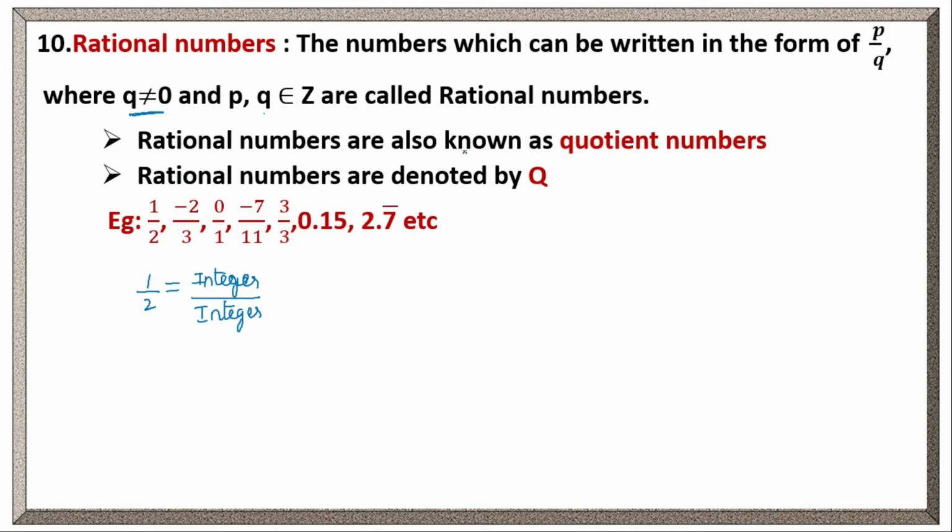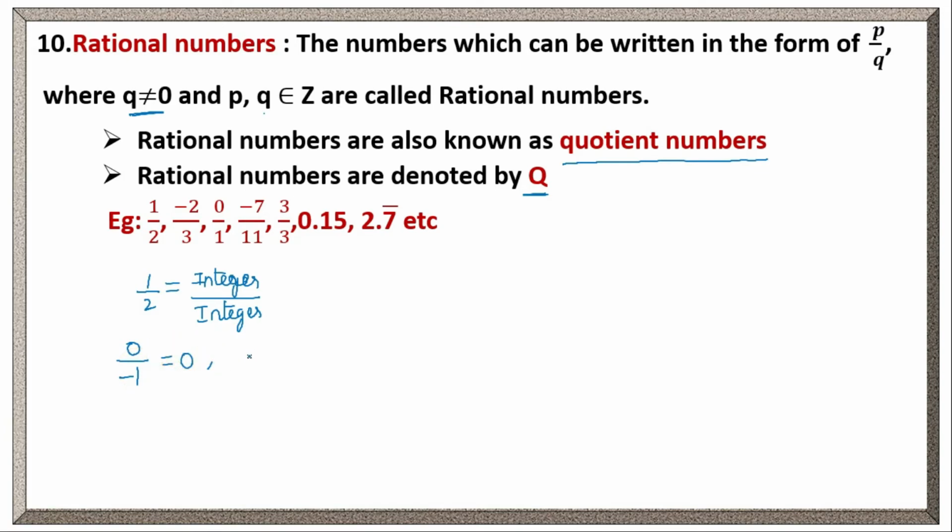So rational numbers are also known as quotient numbers. What is the other name for rational numbers? Quotient numbers. That is the reason we denote rational numbers with capital Q. What is the first letter in quotient numbers? Q. So we denote the rational numbers with capital Q. Clear? 0 by any integer, -1 or anything, will give 0.